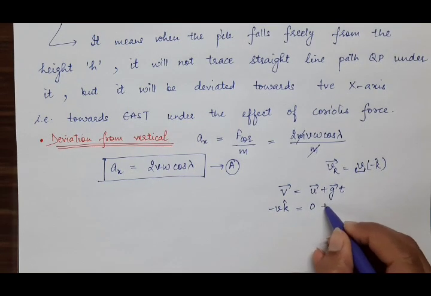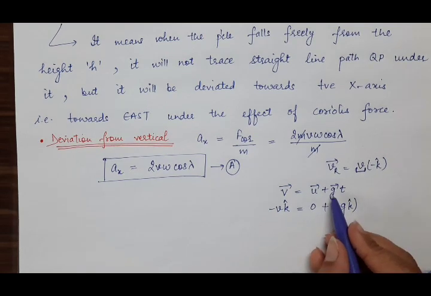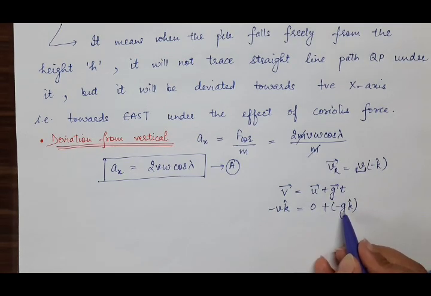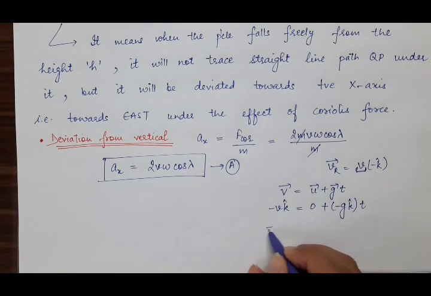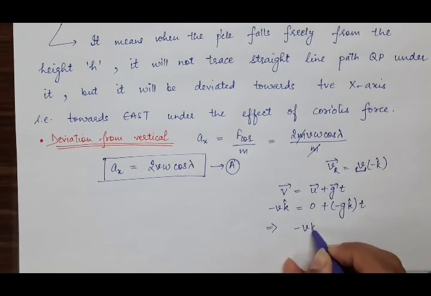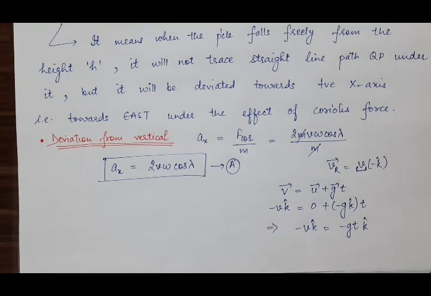The magnitude of the g vector is g, and it is acting towards the center of the earth. So it is minus k cap, so the direction is minus k cap into t. So this implies minus v k cap is equal to minus gt k cap. Negative and negative signs will be cancelled out.